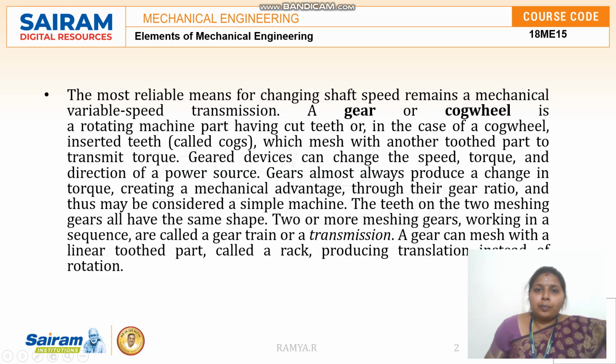Now let us look into the PPT of what a gear drive is and what the types of gear drives are. The most reliable system for transmitting the power from one shaft to another, or changing the speed between the shafts, is the gear drive. Among the driving systems, gear drives play an important role. A gear, also called a cog wheel, is a rotating device which has cut teeth, or in the case of a cog wheel, inserted teeth. Those inserted teeth are called cogs, which mesh with another.